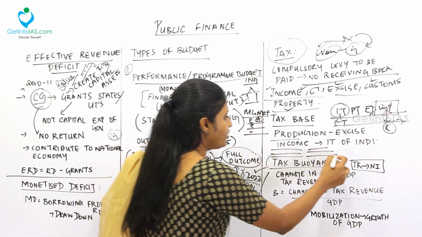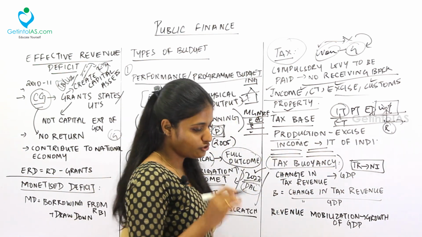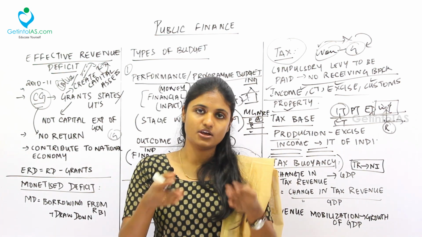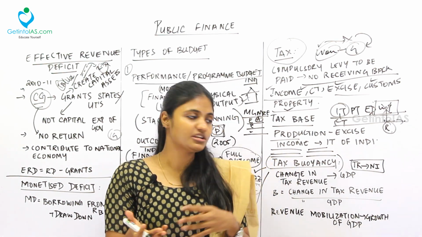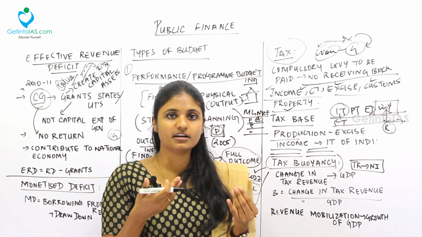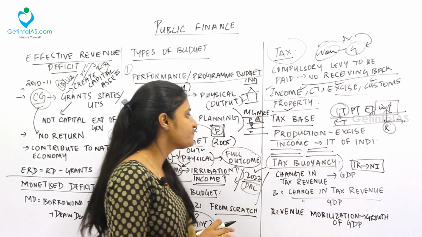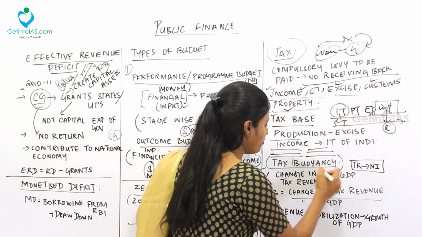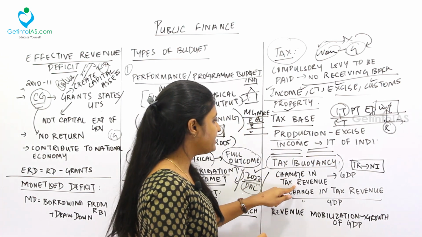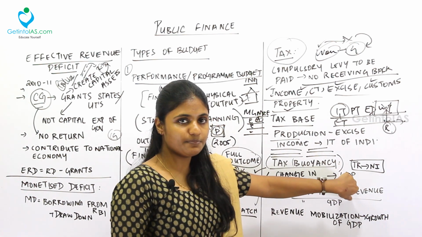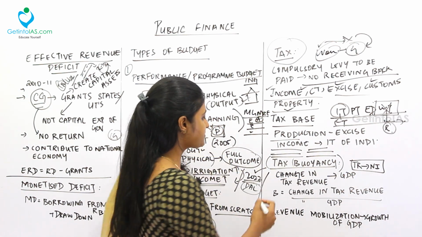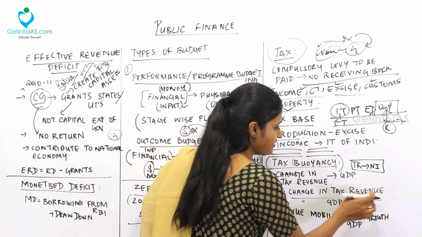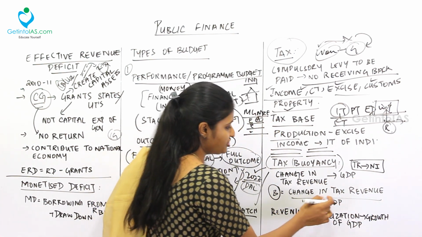Next, coming to the very important term, tax buoyancy. So in prelims, there may be a question like, define what is tax buoyancy, or they may give you some other definition and tell you to identify the correct exact definition or term. So what is tax buoyancy? You should understand the term buoyancy, fine. It is the change in the tax revenue with respect to the GDP. Tax buoyancy is nothing but proportionate change in tax revenue to the proportionate change in GDP.